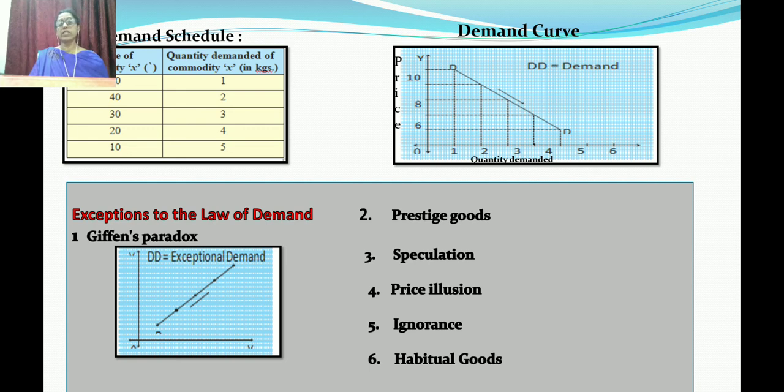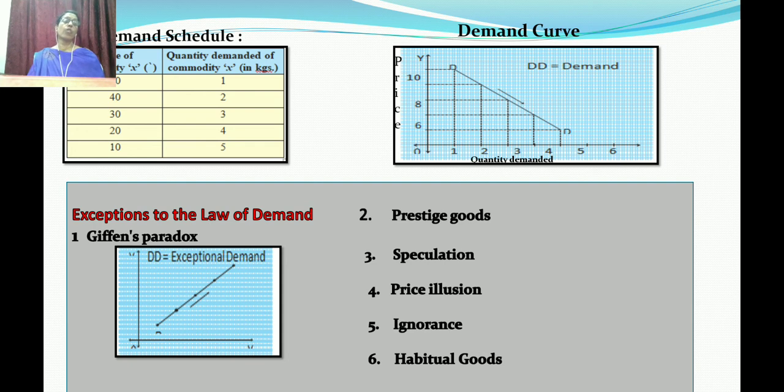Next is habitual goods. Which are the habitual goods? The habitual goods are the goods which people have the habit of using, like tea, coffee, or many other things that they are habituated to. Thus, this is the exceptional case.